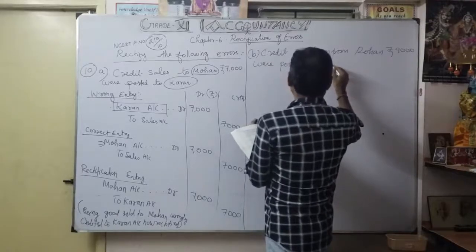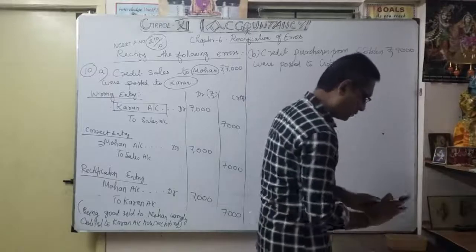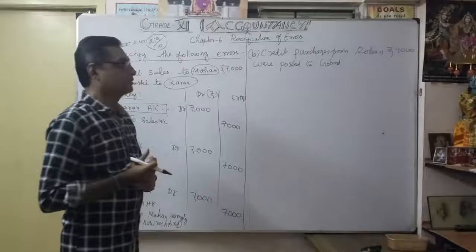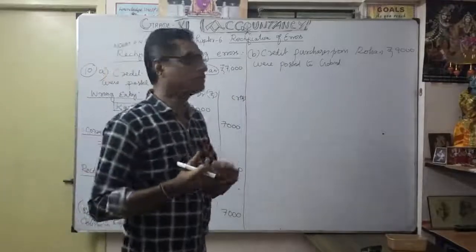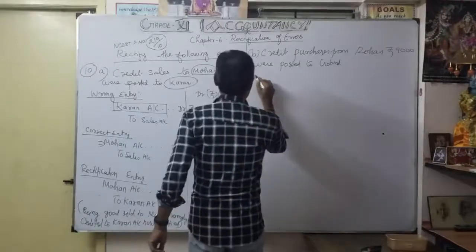Isn't it? So this is the error that occurred, an error of commission. It's very important. We made credit purchases from Rogan, but what happened? We accounted it to Govind. So what is the wrong entry? Here, what is the wrong entry?